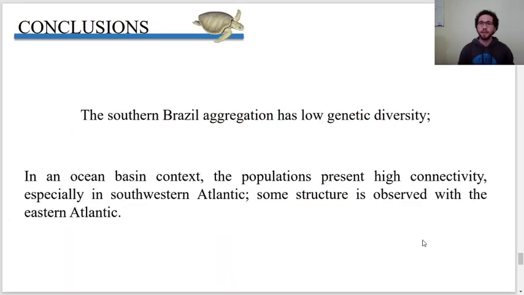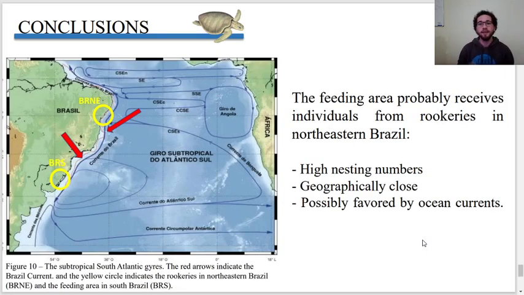With these preliminary results, we can conclude that the southern Brazil aggregation has low genetic diversity. In an ocean basin context, the populations present high connectivity, especially in the southwestern Atlantic. Some structure is observed with the eastern Atlantic. And the feeding area probably receives individuals from rookeries in northeastern Brazil, which have a high nesting number, are geographically close, and are possibly linked via favorable ocean currents, such as the Brazil Current.